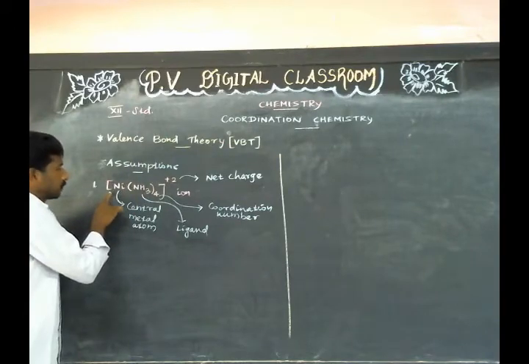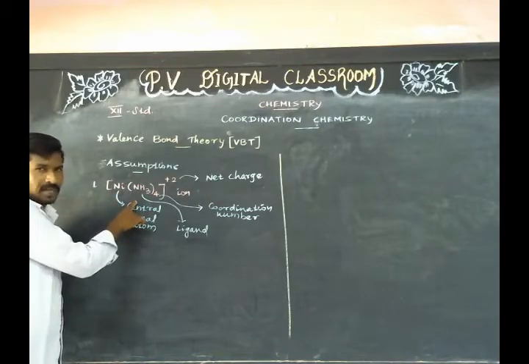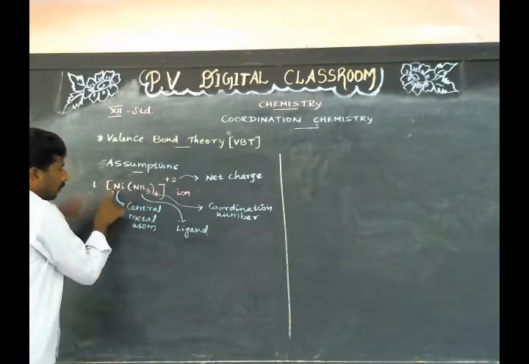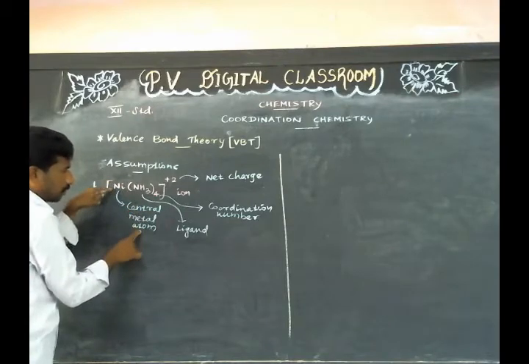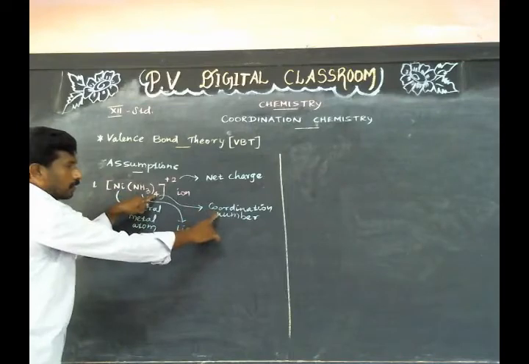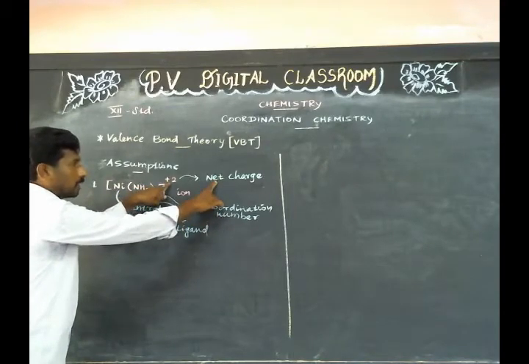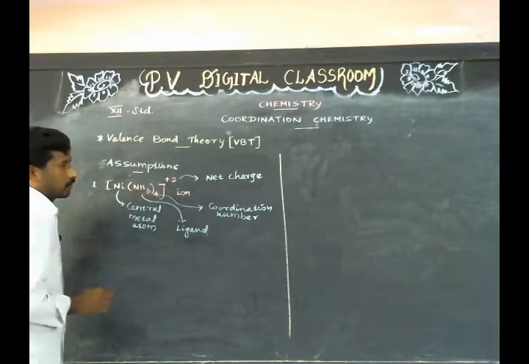Let us consider the tetraamminenickel(II) ion. It is a complex cation in which Ni is the central metal atom, NH3 is the ligand, 4 is the coordination number, and +2 is the net charge on the complex ion.